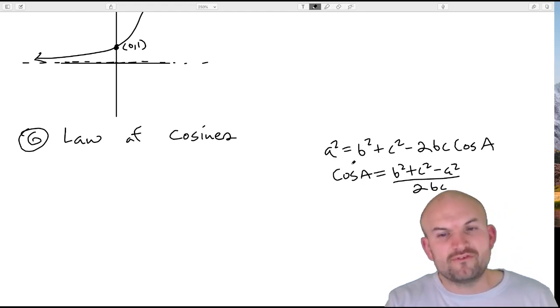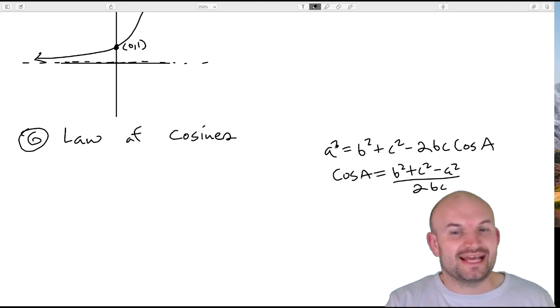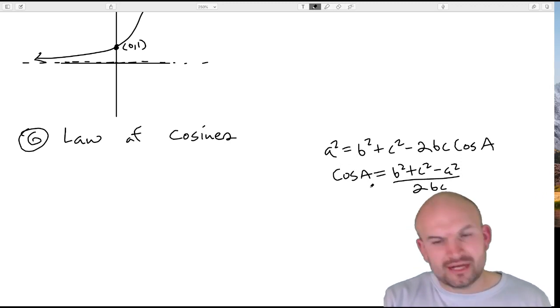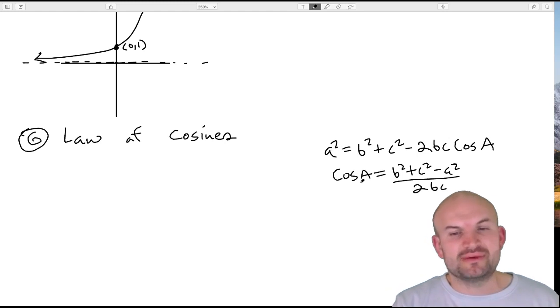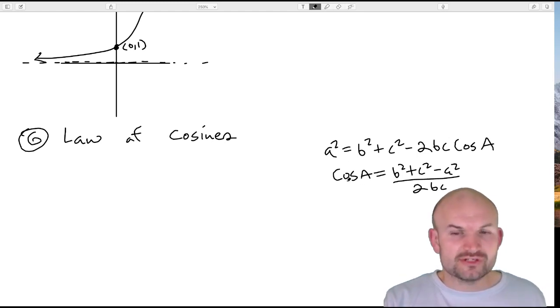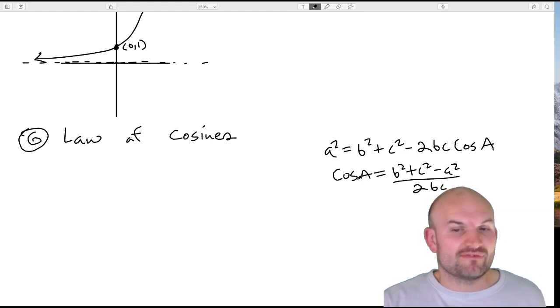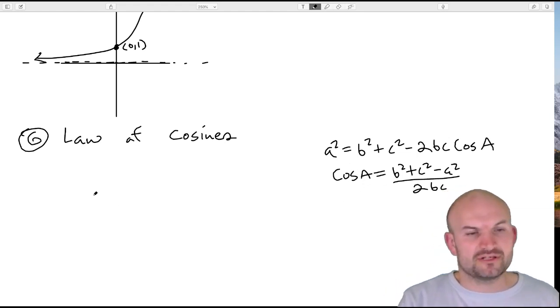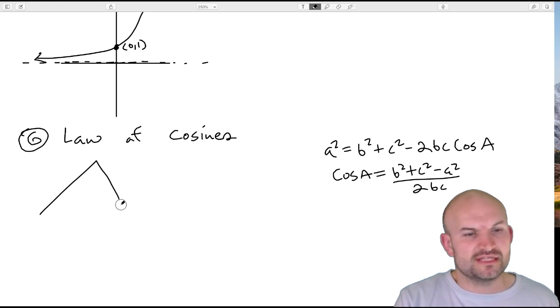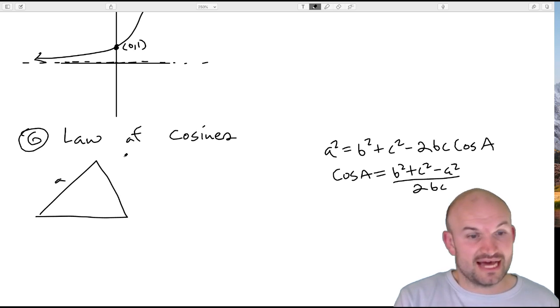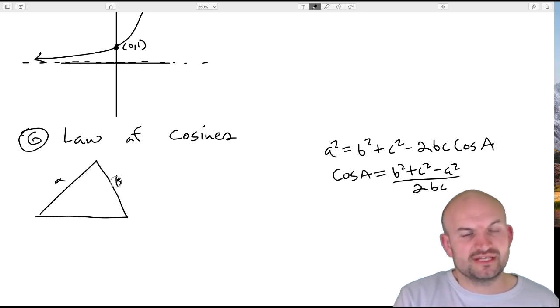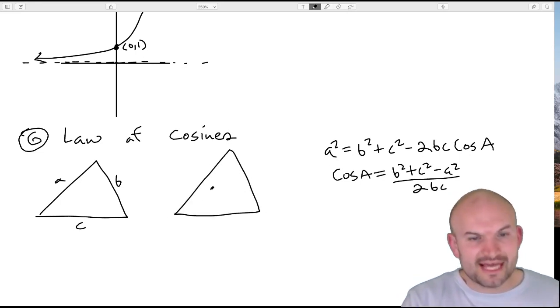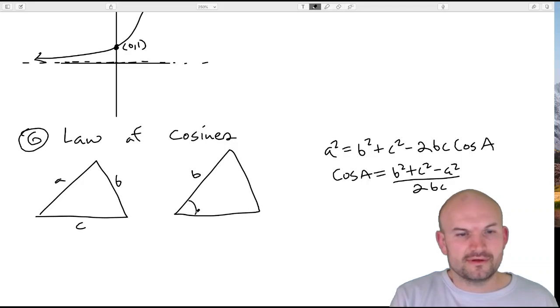Typically, we use the formula written like this when we want to find our length A, and we use this one when we want to find the angle, measure A. There are basically two types of times we use the law of cosines: side, side, side, when we have all the side lengths, as well as side, angle, side.